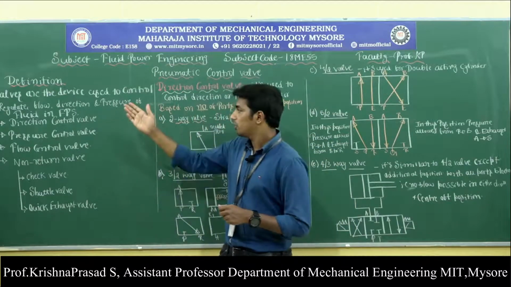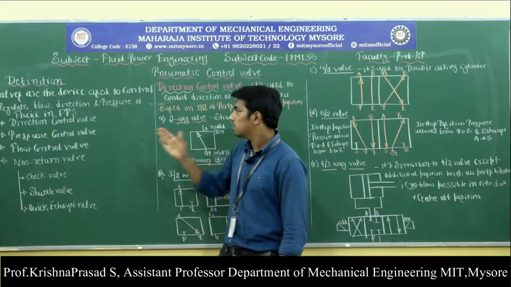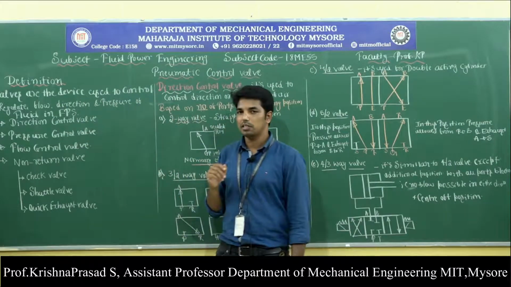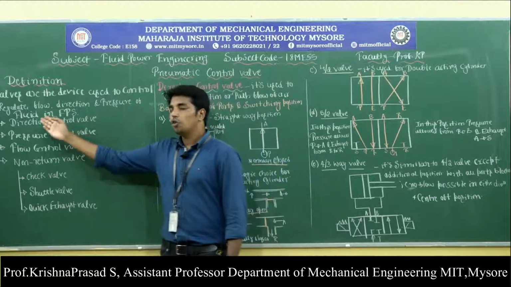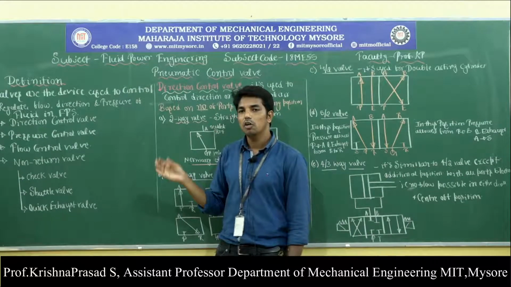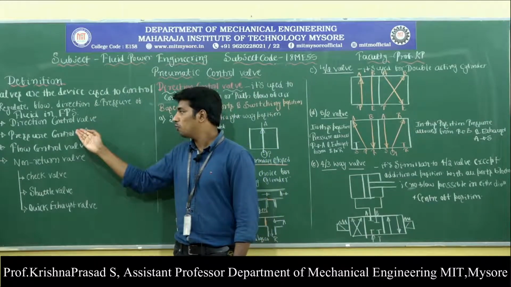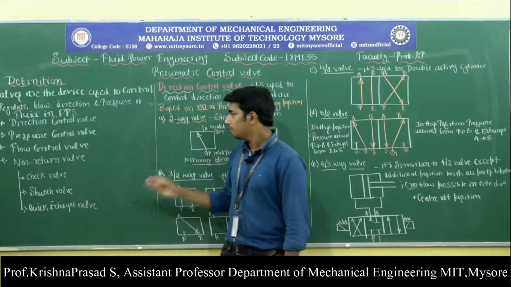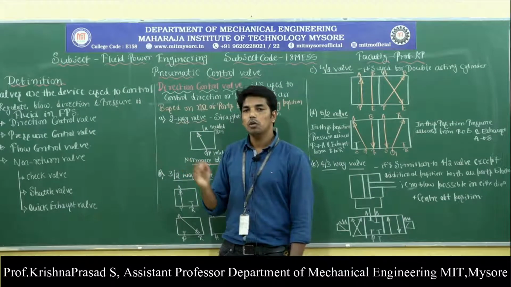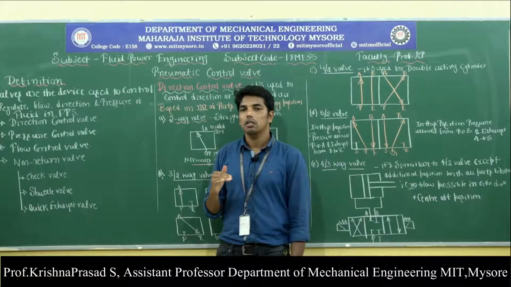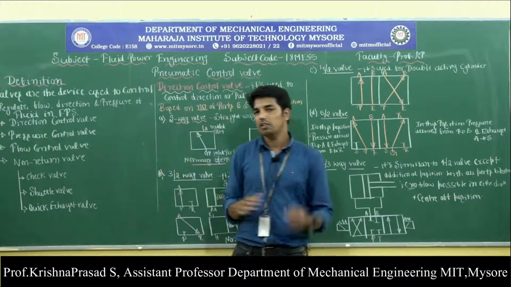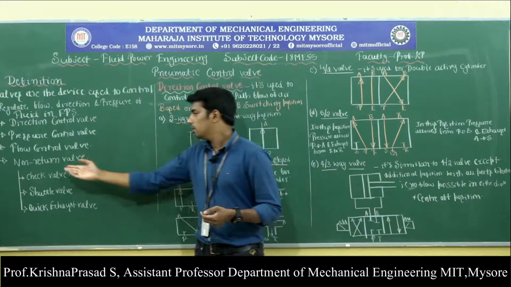I already told you, the definition itself is saying the valves are the mechanical devices that are used to control or regulate the flow, direction and the pressure in the fluid power system. So based on that, the pneumatic control valves are classified into the direction control valve. That means if the mechanical devices are used to control the direction or the path of flow, then it is called direction control valve. Then pressure control valve. So if the mechanical valves are used to reduce the pressure or limit the pressure, then it is called pressure control valve. Similarly, it is called flow control valve if there is a change in the direction of the flow. Then the non-return valves.